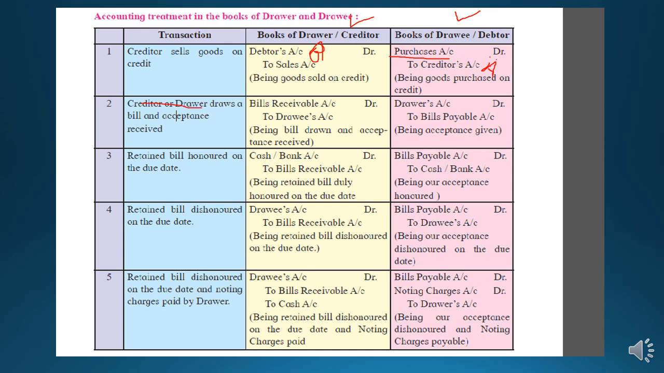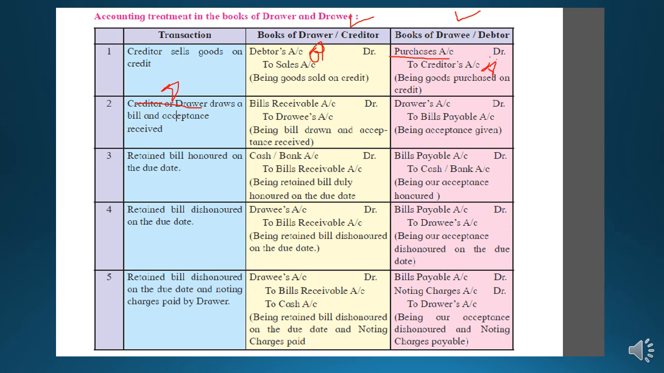So the next entry is creditors or drawers. You can see they have again written here creditors or drawer, or we can say Mr. A draws a bill and acceptance is received. So he drew the bill and acceptance is received by Mr. B. So the bill is written as a bills receivable. So in this process what happens, students? The drawer makes the bill and gives it to Mr. B for signing and accepting, and Mr. B, meaning the debtor, accepts the bill and returns it to the drawer. So in this case the bill comes to the bill drawer, so it is an asset. Debit what comes in, bills receivable, it is an asset which will be receivable in future.